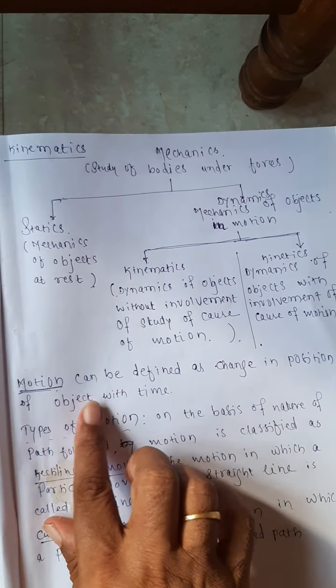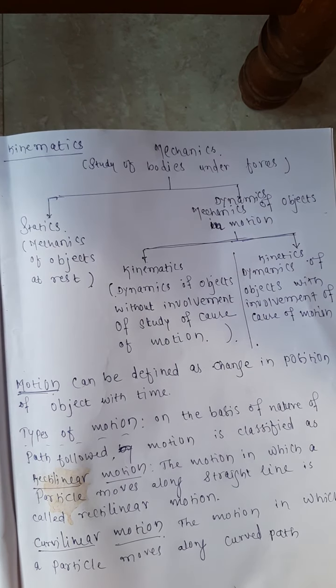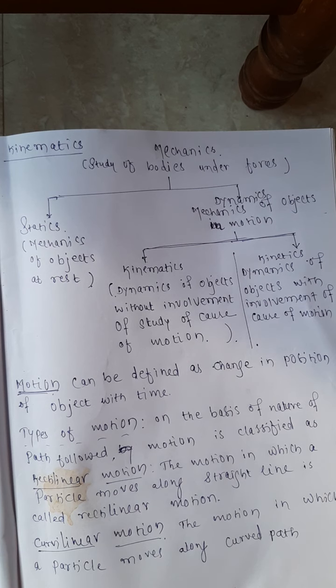One is, what is motion? Motion can be defined as change in position of the object with the time. The object at different time instants is having different positions. Then I say the object is in motion.